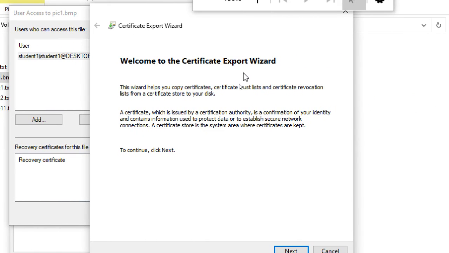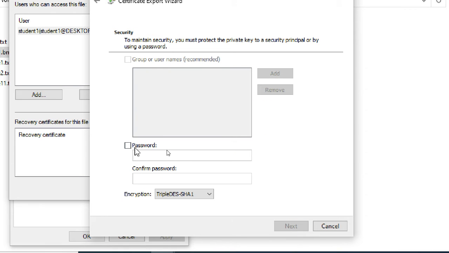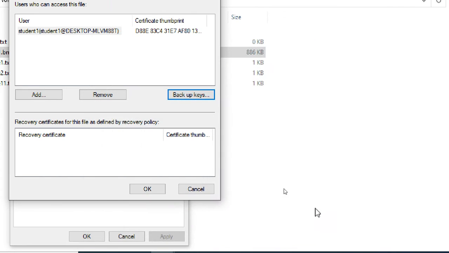The wizard is started. Same thing. Next, next. Give some password. Don't give a random password. Give a proper password. Then next, choose the file, export. Same steps only, so I'm canceling it.